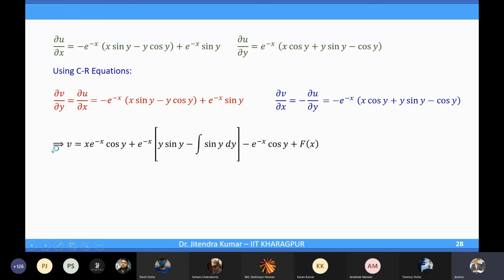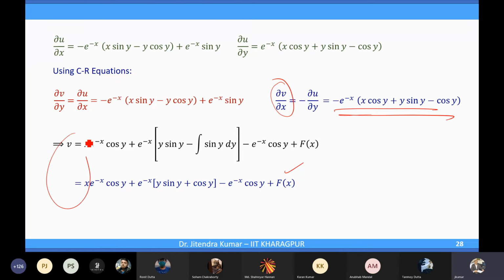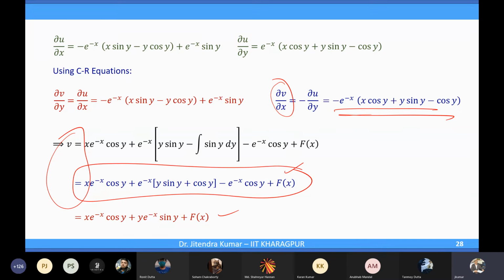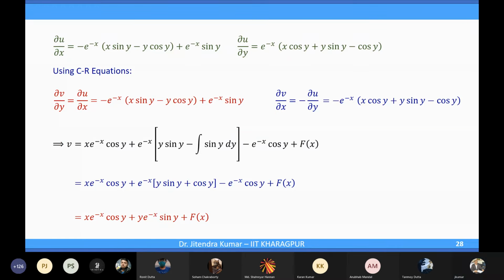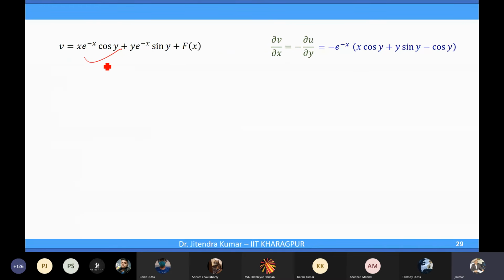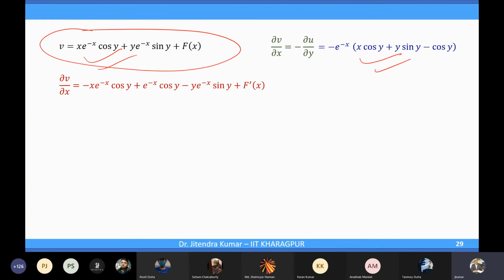So we got v here. For further simplification, we have the information ∂v/∂x, so from here also we can get ∂v/∂x. So v is this one, in a slightly more simplified version. Out of this v you get ∂v/∂x. Just integrate once, you have f'(x). Are you following this?